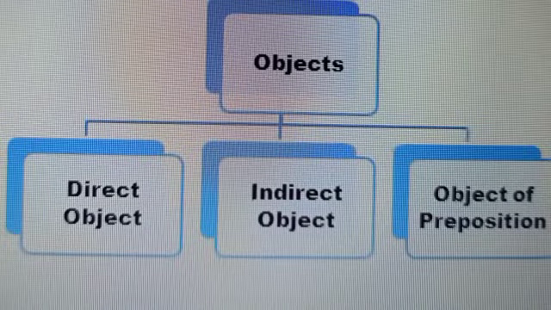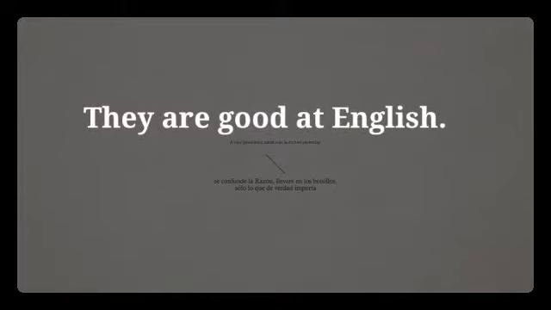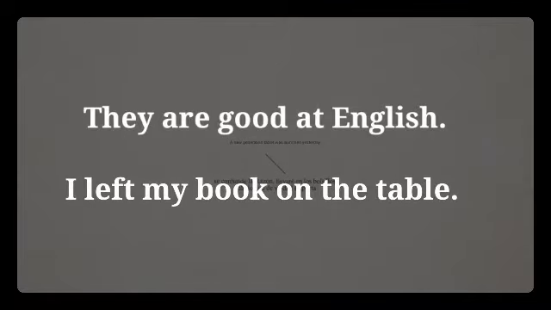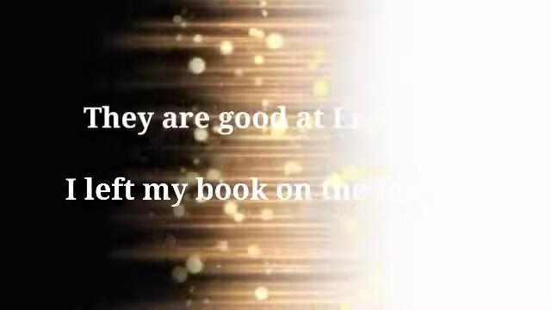The object of preposition stands after a preposition such as at, on, in, for, etc. For example, they are good at English. Here, English is object of preposition. In another example, I left my book on the table. Here, on the table is the object of preposition.